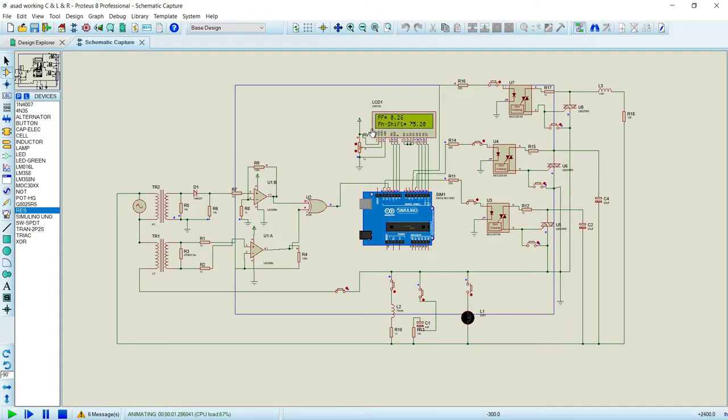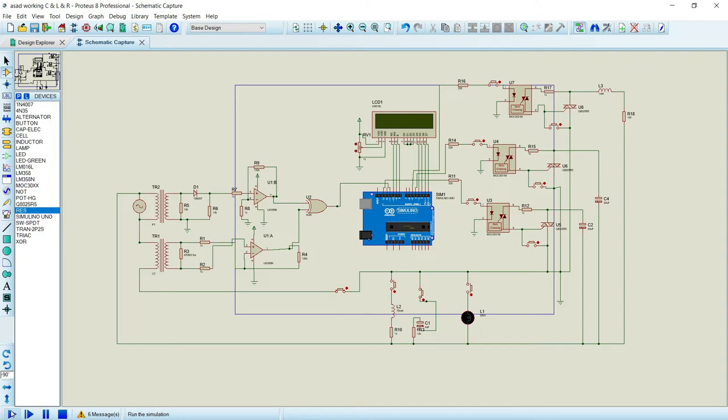As you can see, the power factor is 0.26 and the phase shift is 75 because of the inductive load. Now after a delay of 2 to 3 seconds, these two capacitors will be injected to improve this power factor. Here you can see it's improving the power factor. It's blue right now, it will get red. Yes. Now here we can see the power factor has been improved to 0.97 because these two capacitors have been injected into the system.